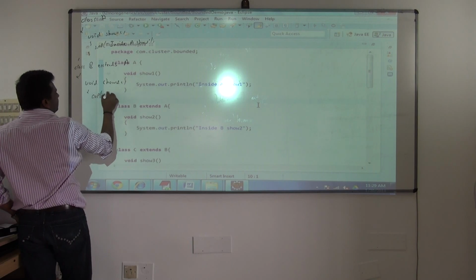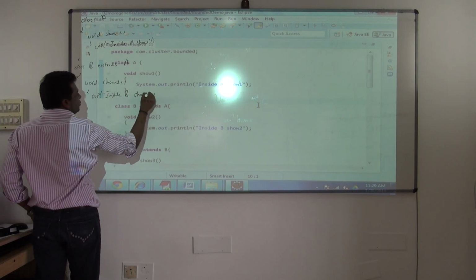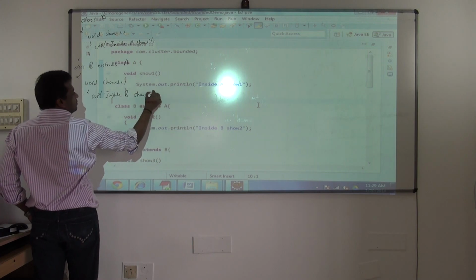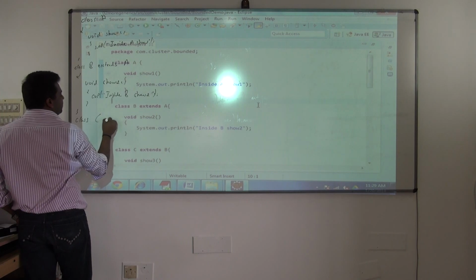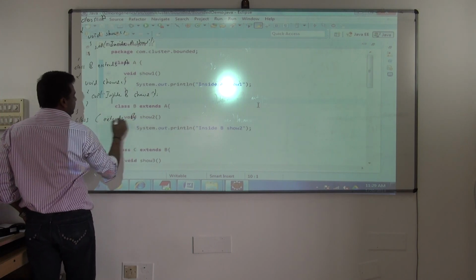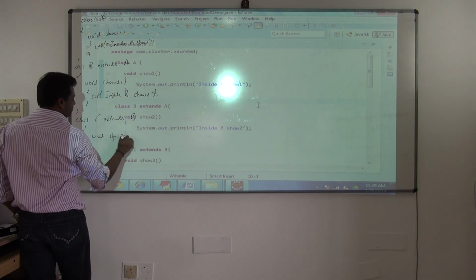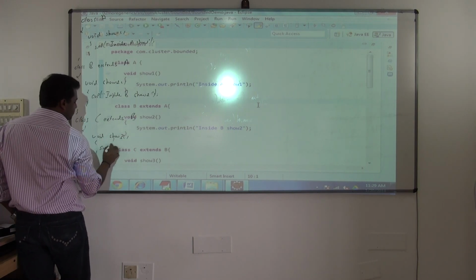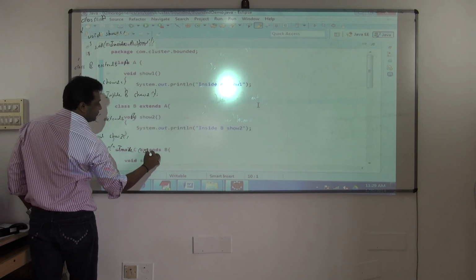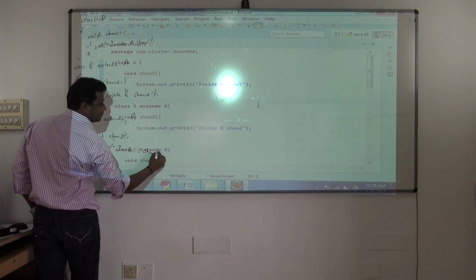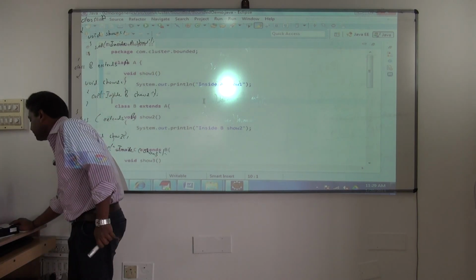SOP inside B, show2. Class C is extending what? B. Fine. Void show3. SOP inside C, show3 method. That's it. Very simple classes. Nothing else is there.